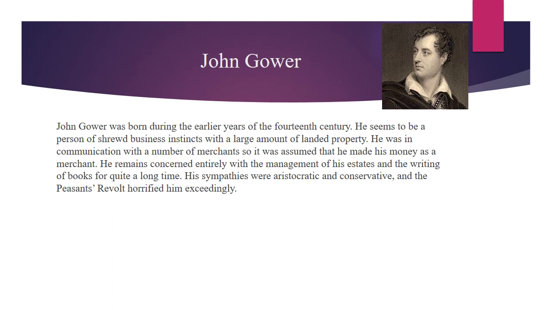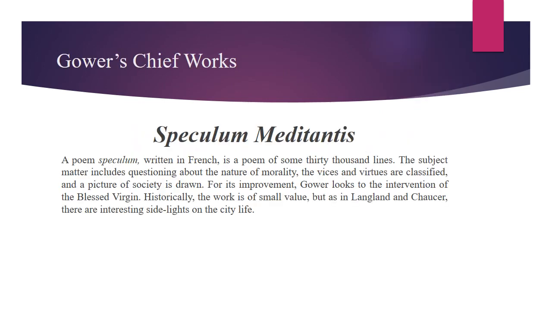Obviously, he himself was a landowner, that is why the peasants' revolt was against the landowners and the elite class, so he was naturally horrified by it. If we talk about Gower's chief works, the first one is Speculum Meditantis. This poem was written in French, and it contains some 30,000 lines.